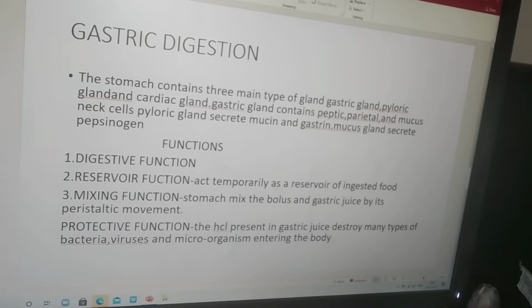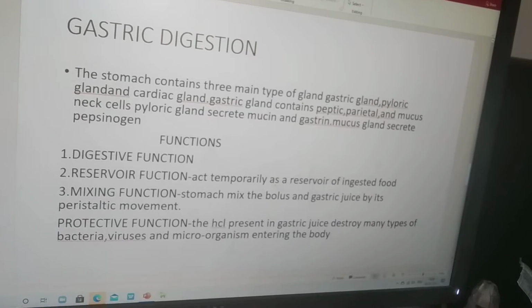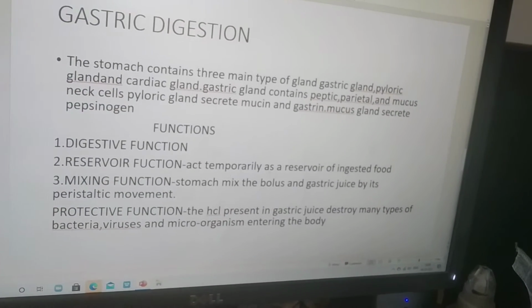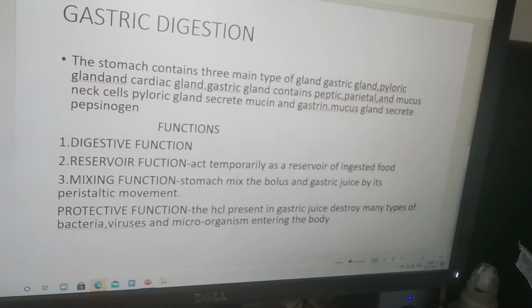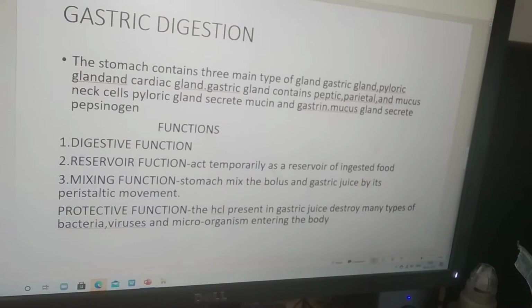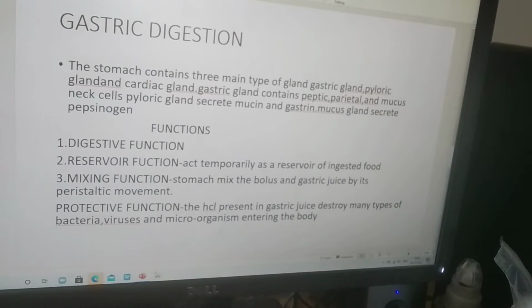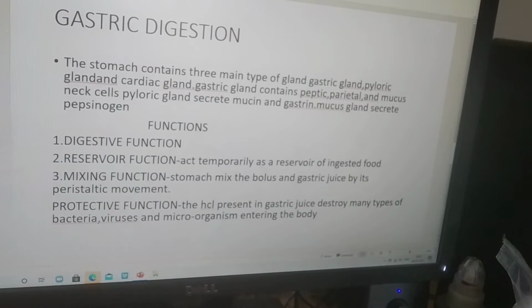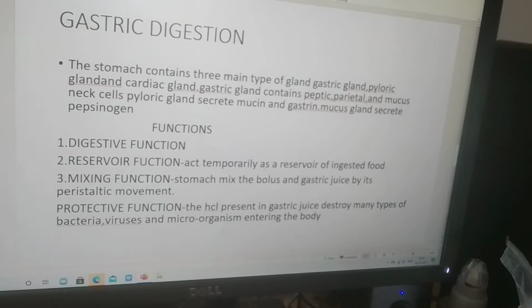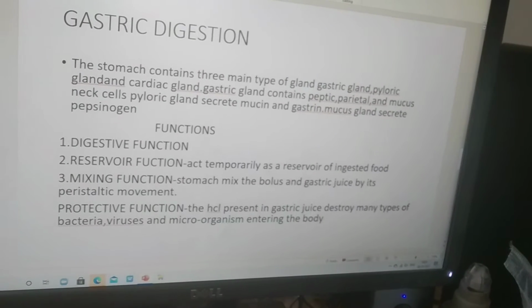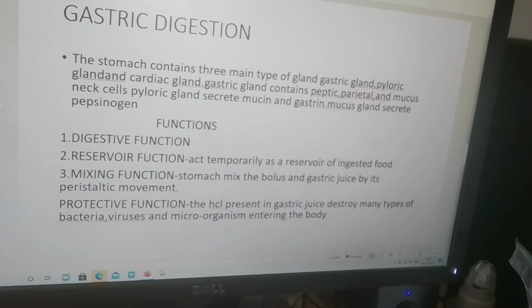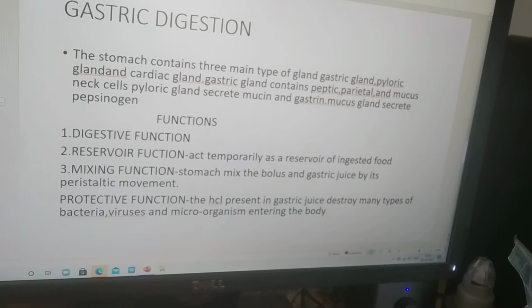Reservoir function means it acts temporarily as a reservoir of ingested food, it keeps the food there. Mixing function: the stomach mixes the bolus and gastric juice by its peristaltic movement. And protective function: the HCl present in gastric juice destroys many types of bacteria and microorganisms entering into the body.